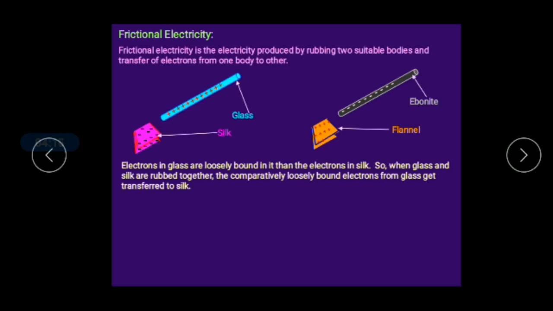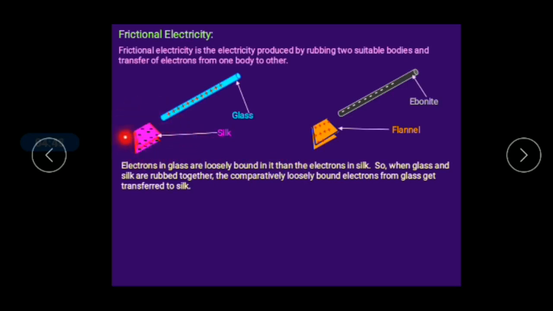But then why does the glass rod acquire positive charge and the ebonite rod acquire negative charges? In the first situation, the electrons in the glass are loosely bound. So when you rub it with the silk cloth, the loosely bound electrons in the glass rod get transferred to the silk cloth.